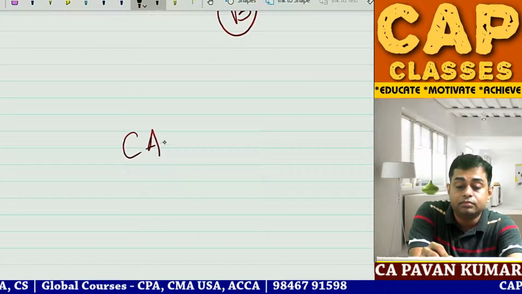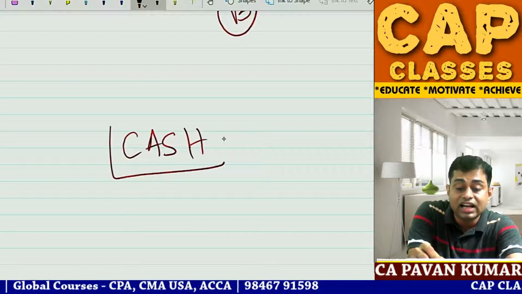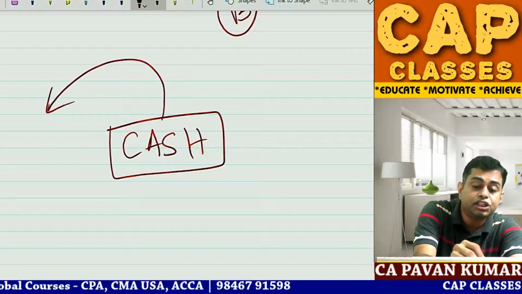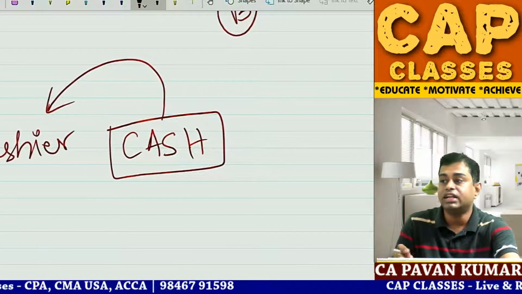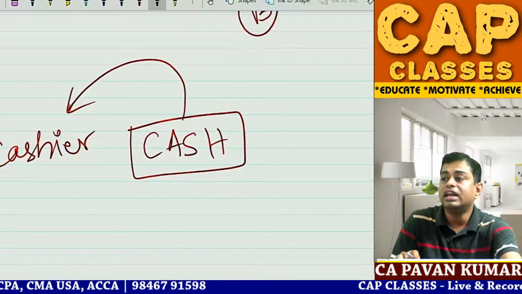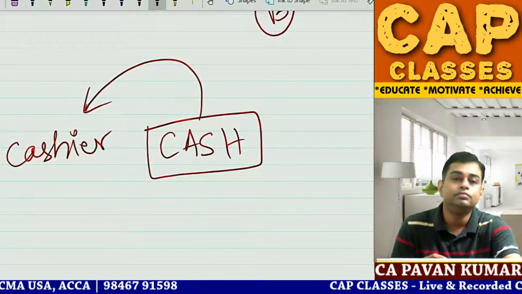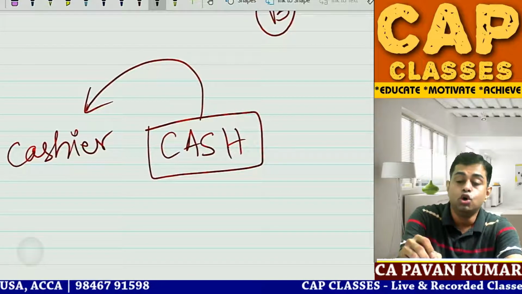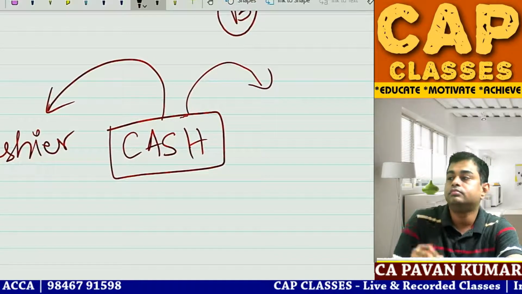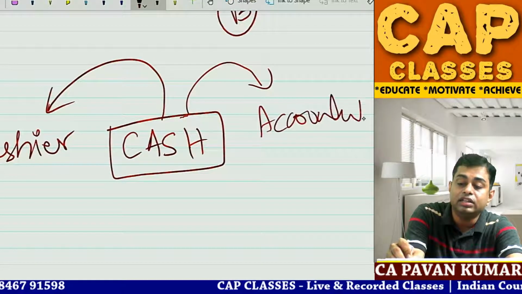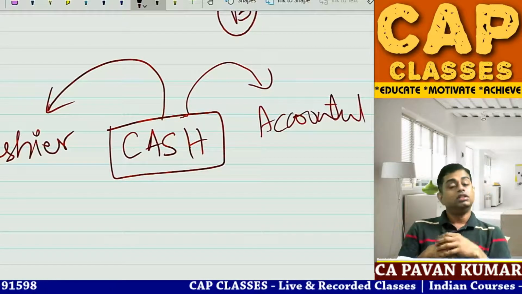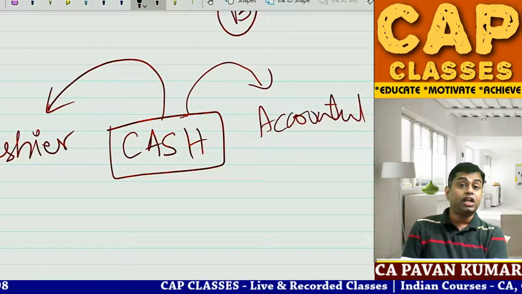Example 2, cash. Go to a bank. Who has the custody of cash? Cashier. Can cashier write cash book? No. Who writes cash book? Accountant. They are different. Same person cannot handle cash and write cash book.